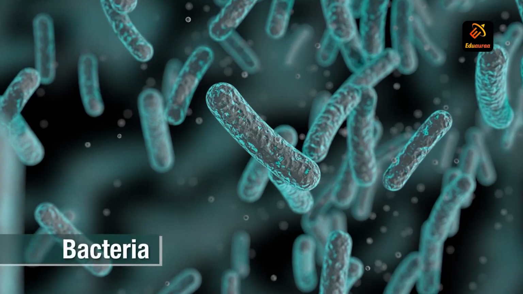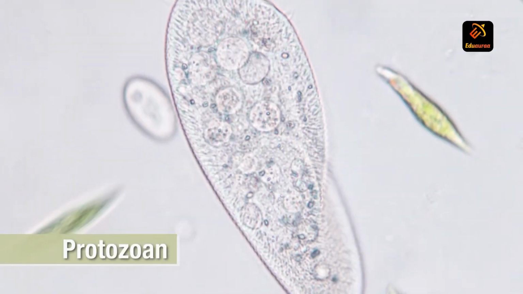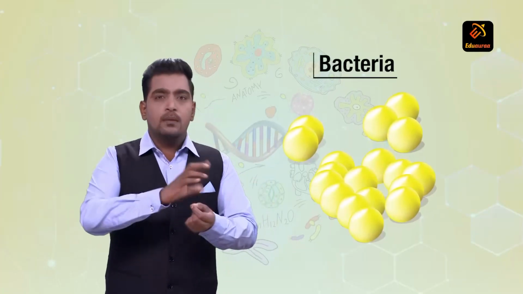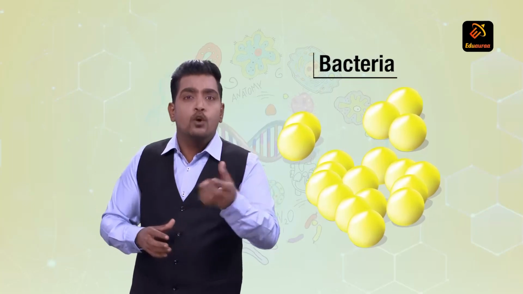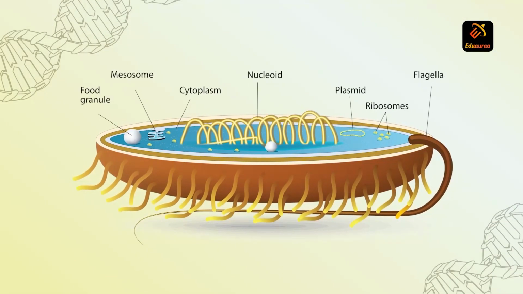Microorganisms can be classified into different categories. They can be bacteria, fungi, protozoa, even algae. When I say bacteria, logically bacteria are prokaryotes, means they do not have a well-defined nucleus. In short, I can say nucleus is absent. So where is the genetic material present? It is present freely in the cytoplasm.